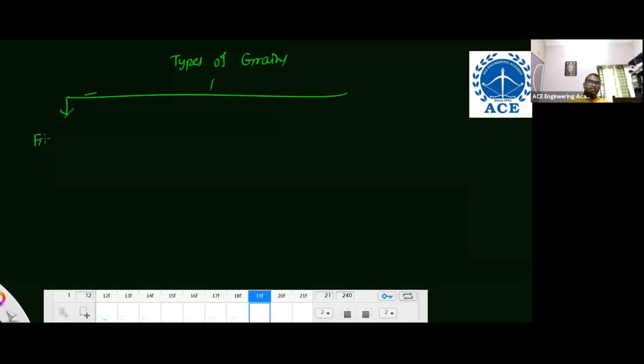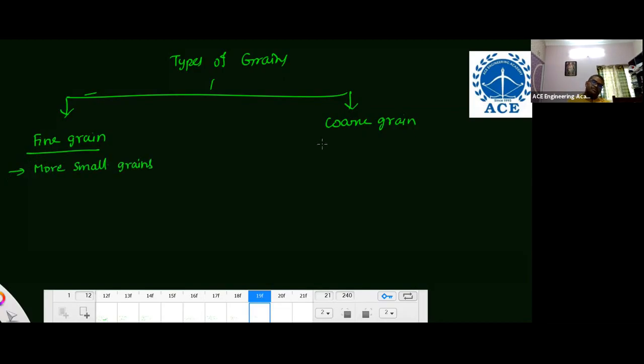And also, I gave grain and grain boundary. So, types of grains. There are two types: fine grain and coarse grain. Fine grain has more, smaller grains. A simple way I'll give you: coarse grain has fewer, large-size grains per unit volume or area.